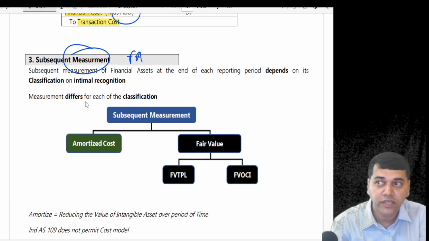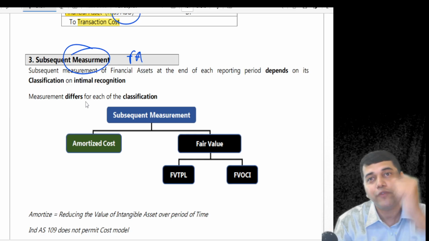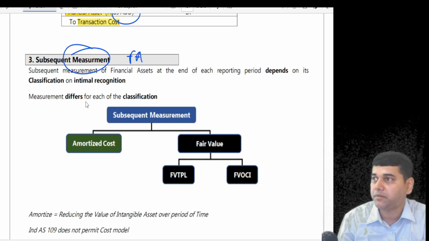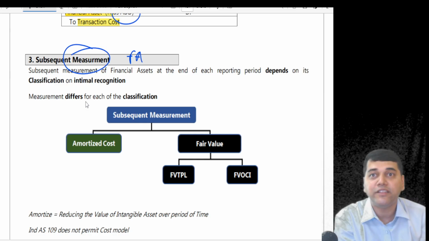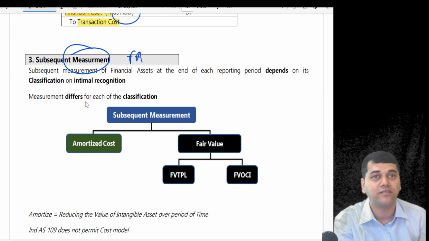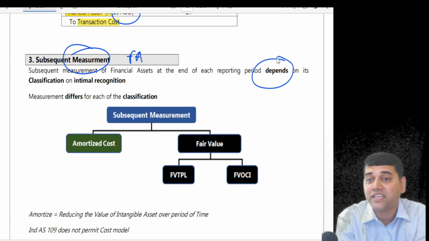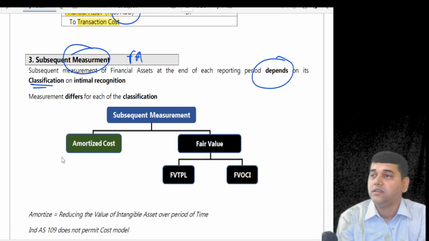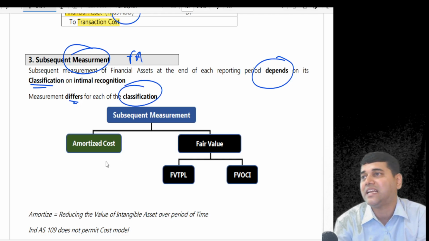Now, how do you subsequently measure a financial asset? That means at the end of the year, if that asset is still sitting in your balance sheet, at what value will you show? Initially, you will recognize it at fair value. What is fair? Acceptable. Present value of the future cash flows. But if that asset is still there with you at the end of the year, you have not yet sold it, at what value are you going to recognize it? The standard says, look, that depends upon classification.